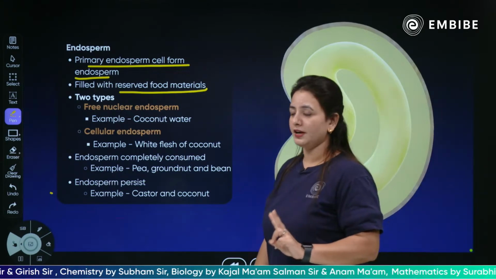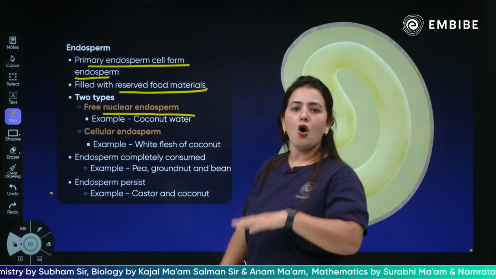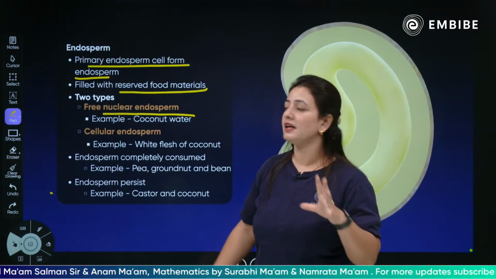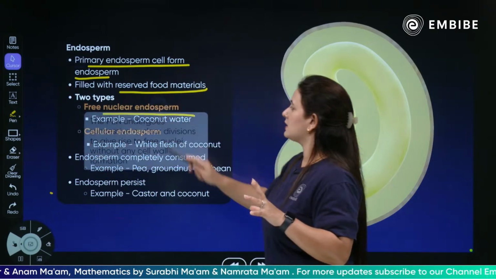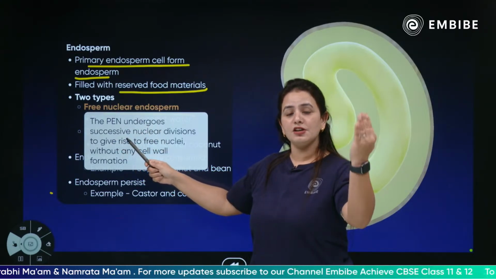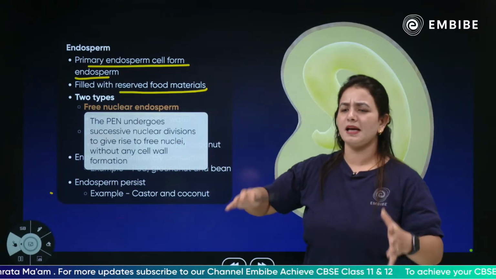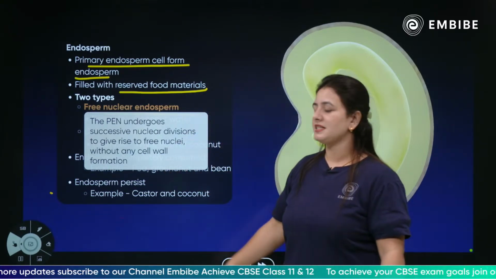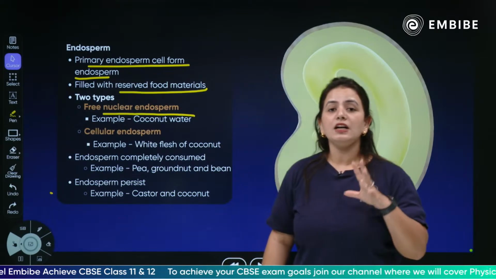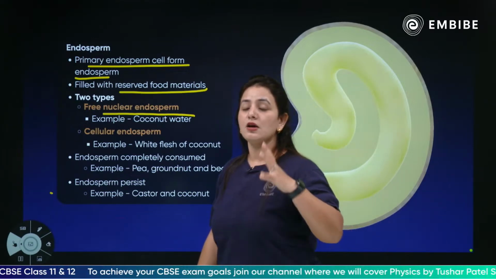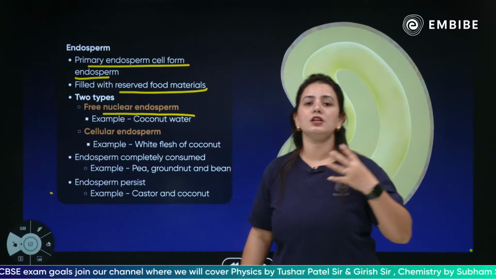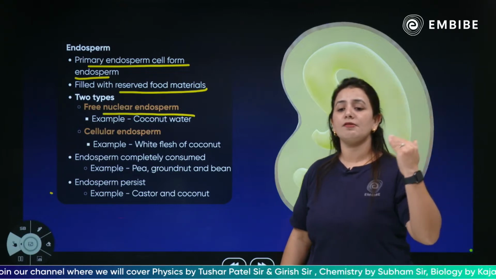There are two types of endosperm. There is a free nuclear endosperm. All of you have consumed coconut water. The coconut water is nothing but a free nuclear endosperm. Here is an elaborate definition: the primary endosperm nucleus undergoes successive nuclear divisions, continuously, without cell wall formation. That coconut water is nothing but a free nuclear endosperm, where the nuclei keep dividing without cell wall formation.